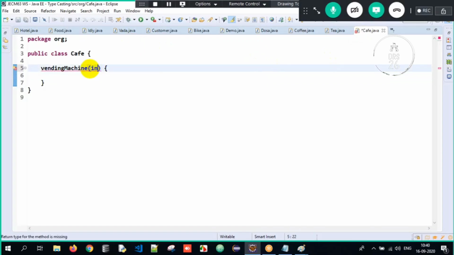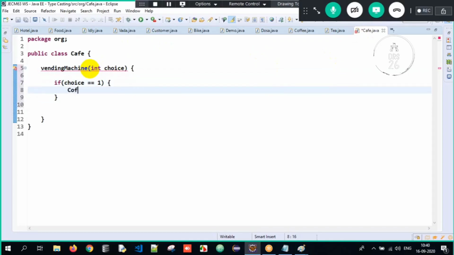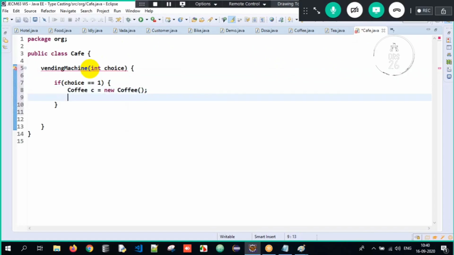If int choice, if the choice is 1, you will order coffee. If choice is equal to 1, what am I supposed to do? I have to create an object of coffee and I will return the coffee object. Okay, I'm sorry, I have to write C because the object of coffee is C.